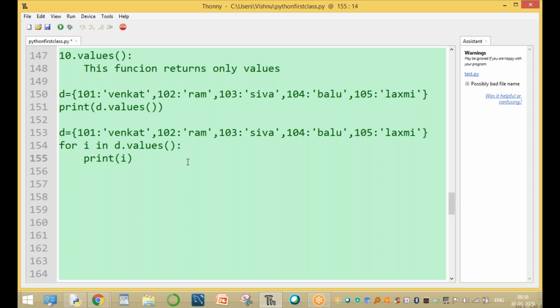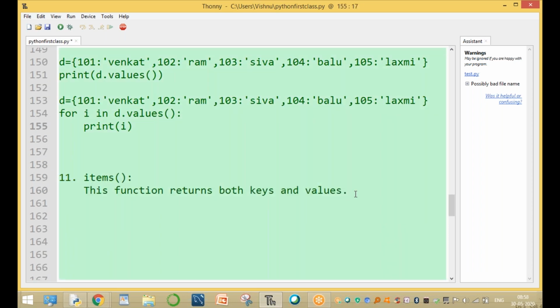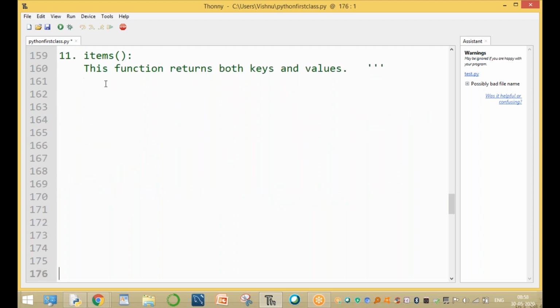Now one more function is available, sir. That is the items function, the eleventh one. Items here means both. The earlier functions return only keys or only values, but this function returns both, that is, the keys and values. Please observe this. Not only keys, not only values. This function returns both keys and values. Very important.